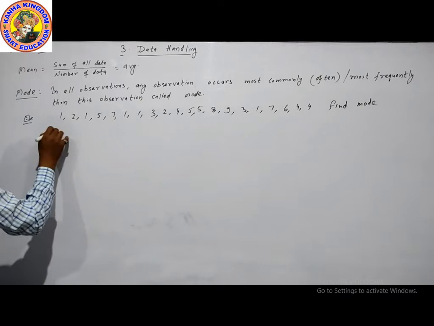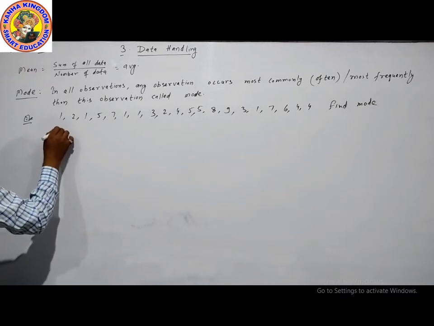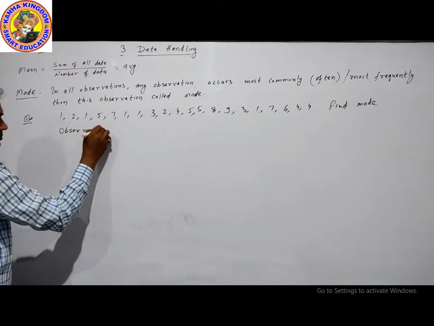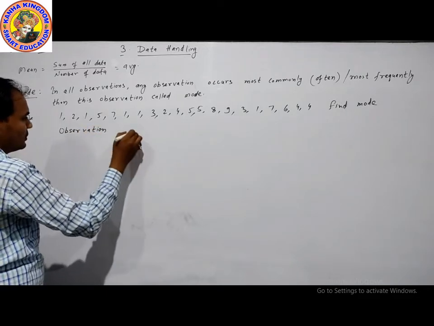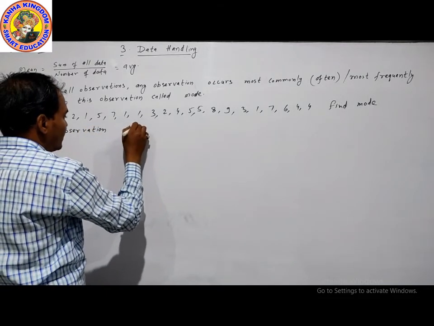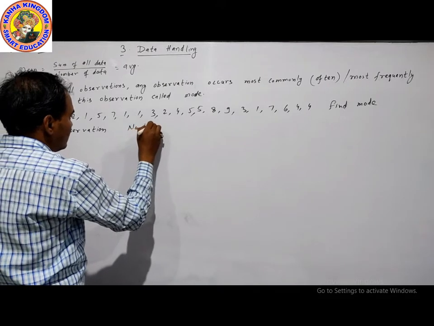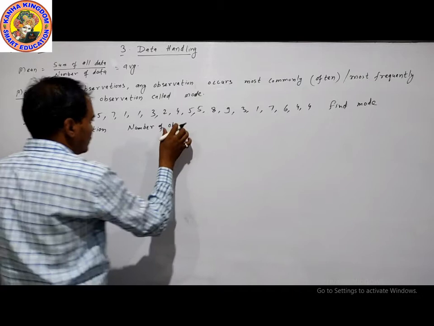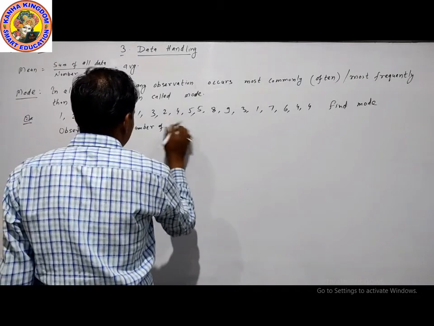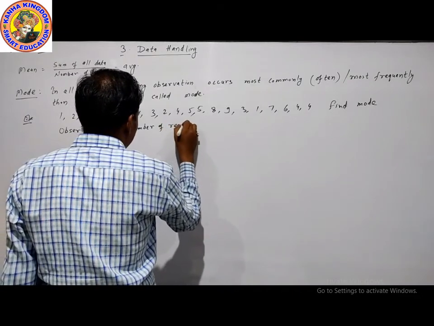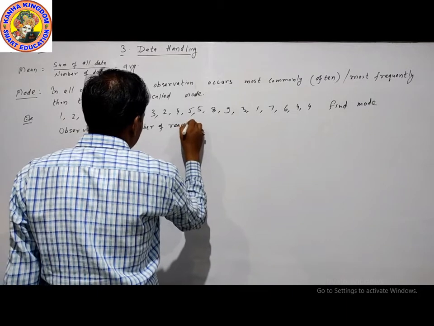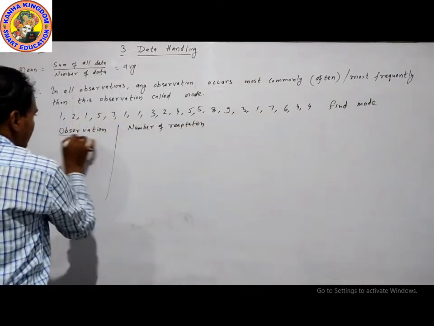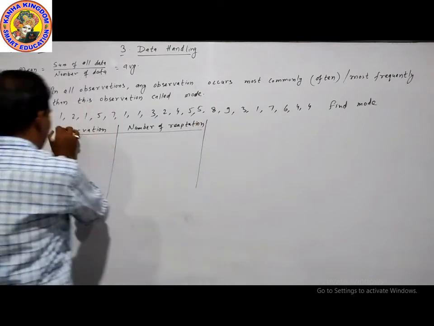Now we draw a table. The first column is observation, and the second is the number of observations, the number of repetitions.